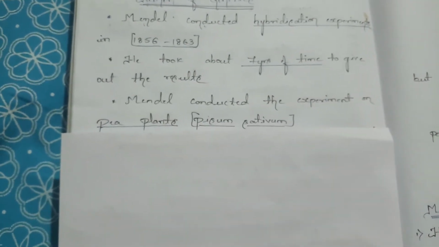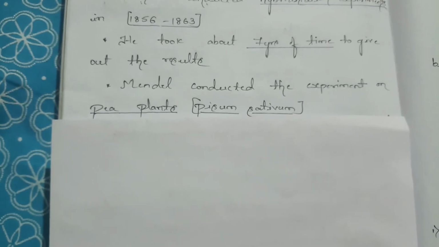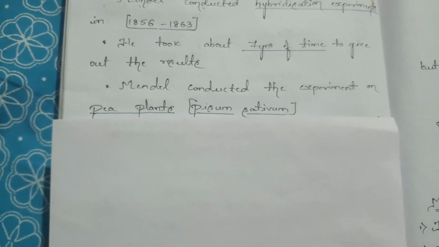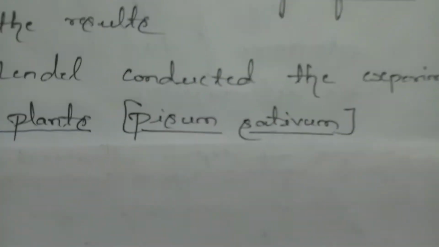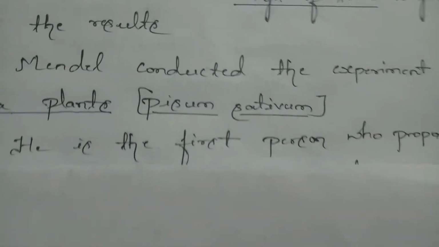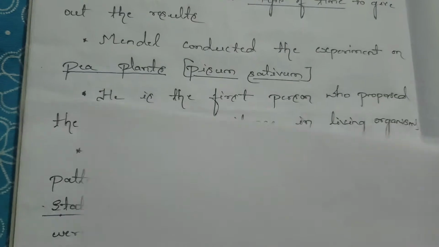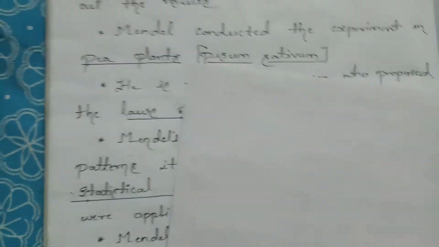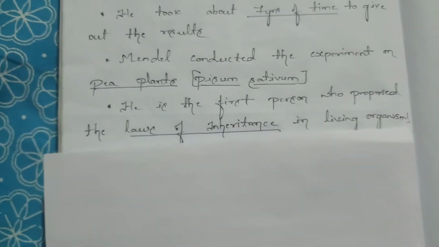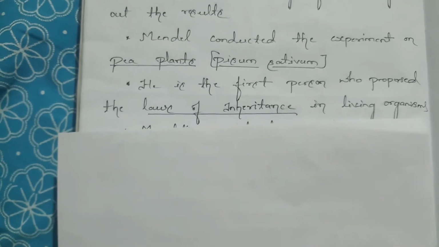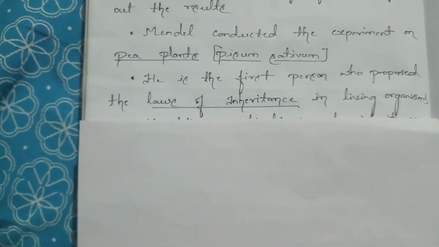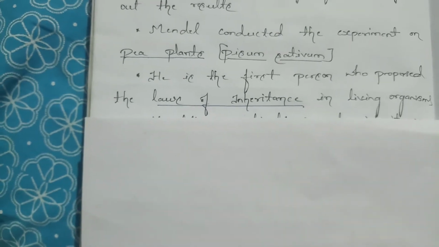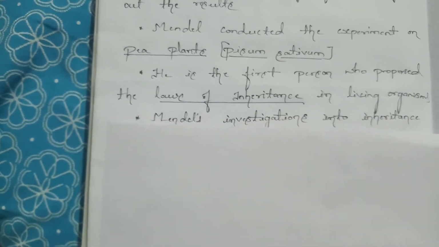Next, Mendel conducted the experiments on pea plants. The scientific name of the pea plant is Pisum sativum. He was the first person who proposed the laws of inheritance in living organisms.